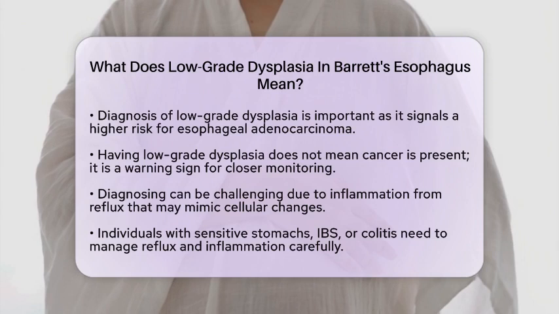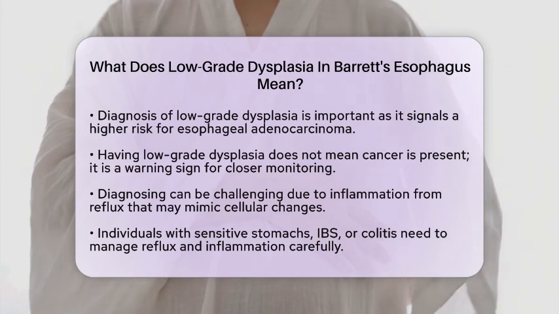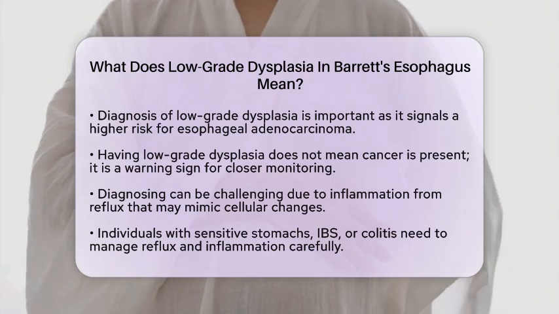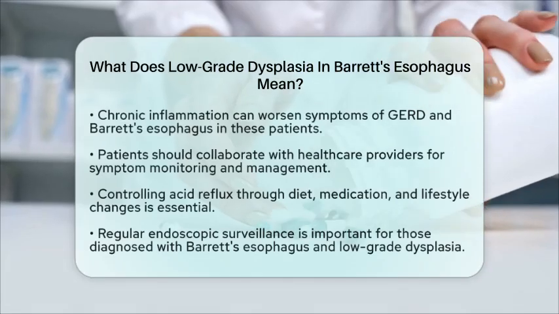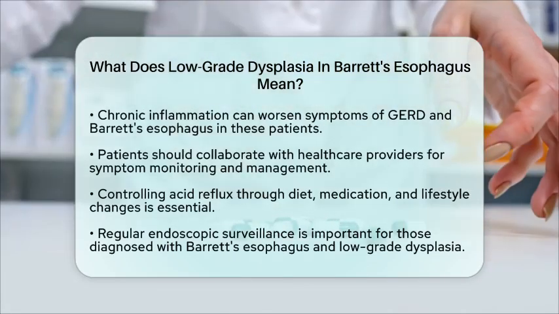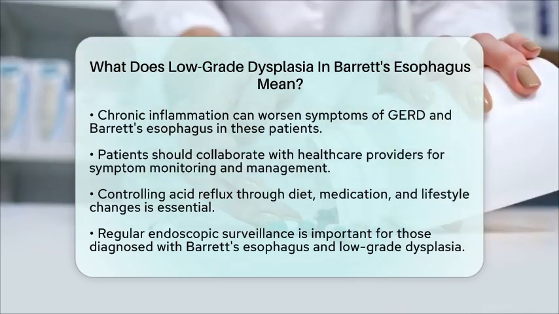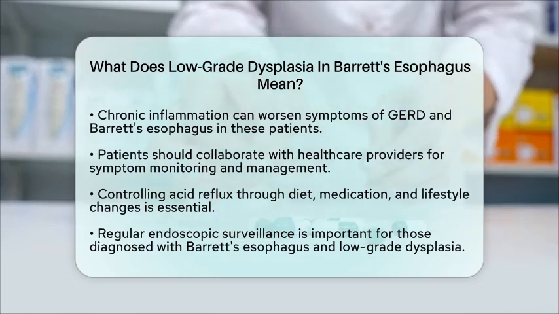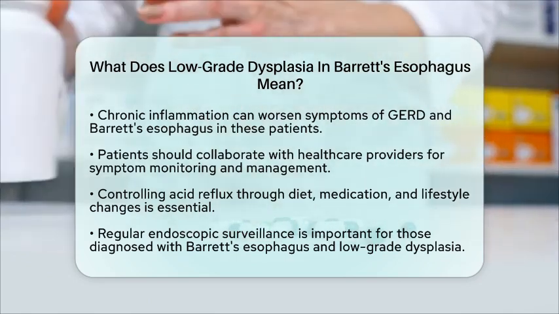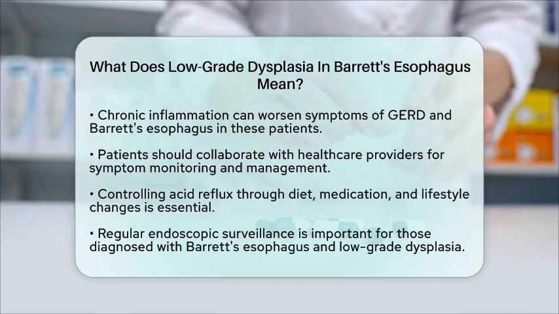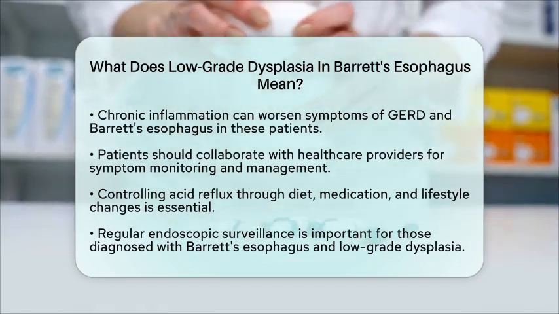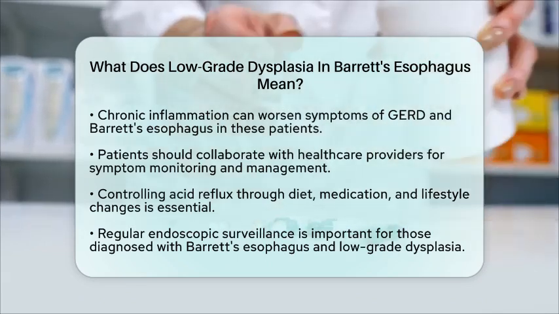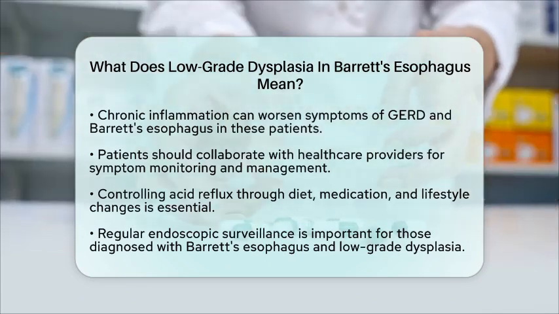Even though irritable bowel syndrome and colitis mainly affect the intestines, chronic inflammation can make symptoms of gastroesophageal reflux disease and Barrett's esophagus more noticeable. Patients with these conditions should work closely with their healthcare providers. Monitoring symptoms, controlling acid reflux through diet, medication, and lifestyle changes is essential. Regular endoscopic surveillance is also important if diagnosed with Barrett's esophagus and low-grade dysplasia.